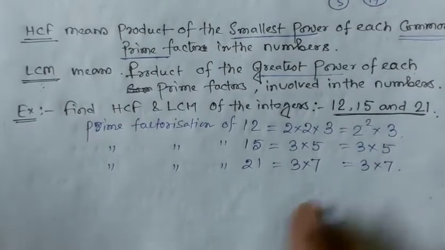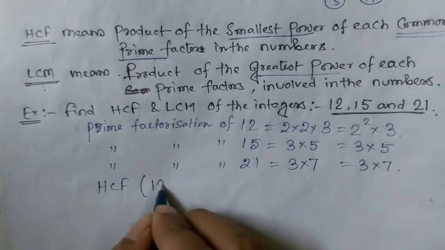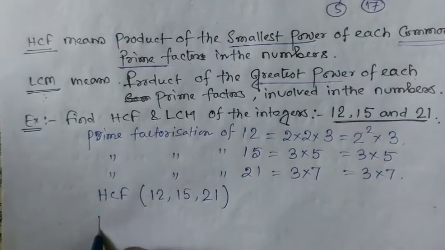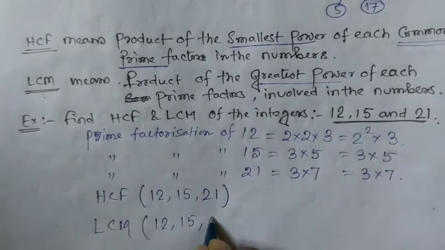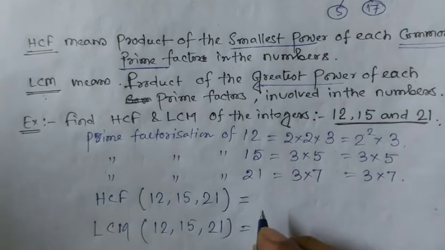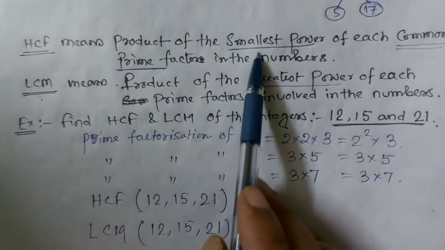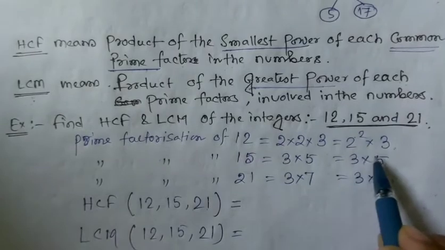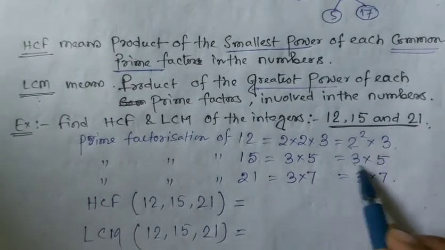Now we have to find the HCF of 12, 15 and 21, and the LCM of 12, 15 and 21. First one is HCF and second one is LCM. HCF means the smallest power of each common prime factor. Here the prime factors are 2 and 3, then 3 and 5, and 3 and 7.